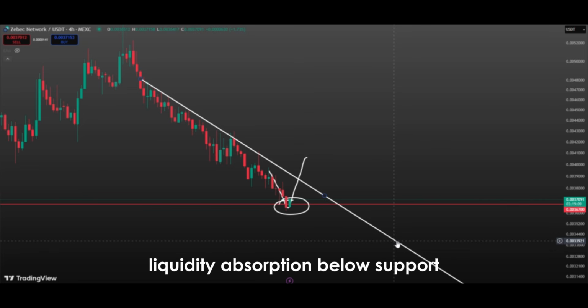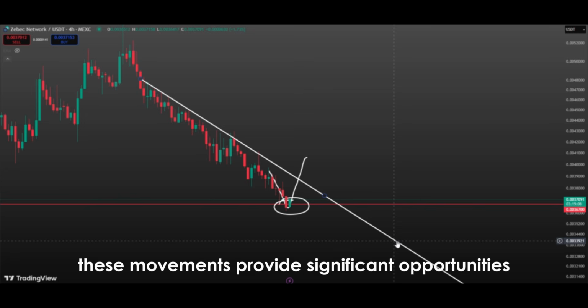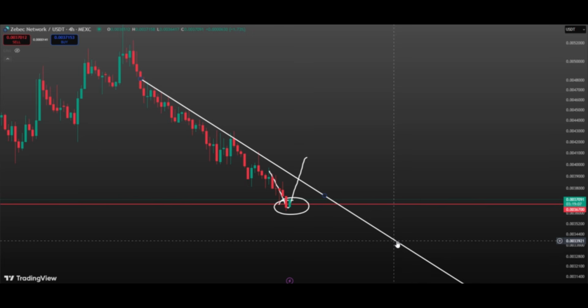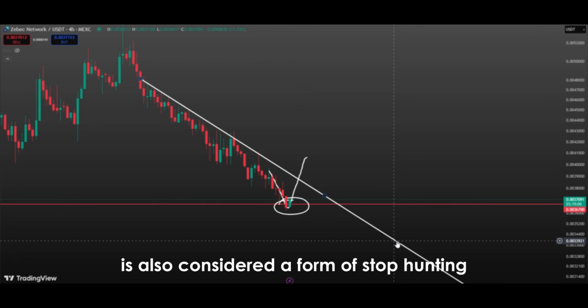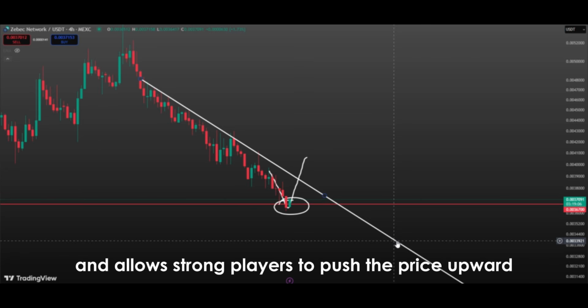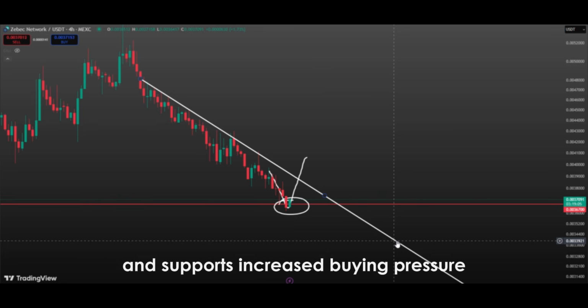Liquidity absorption below support and the subsequent rebound are naturally indicative of potential trend reversals or reaction movements. These movements provide significant opportunities for swing traders and short-term investors. The price dropping below support and rebounding is also considered a form of stop hunting. It removes weak positions from the market and allows strong players to push the price upward. This process helps investors understand market momentum and supports increased buying pressure.